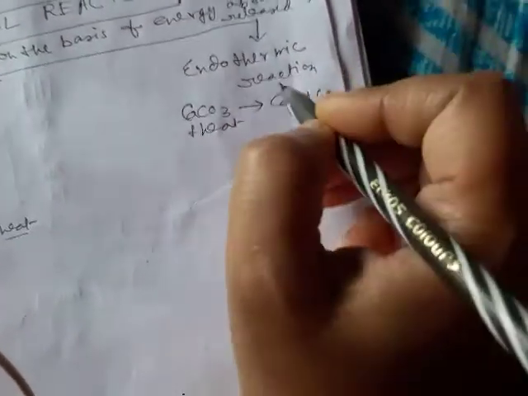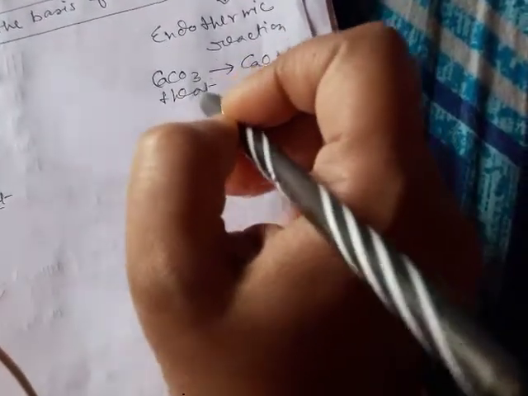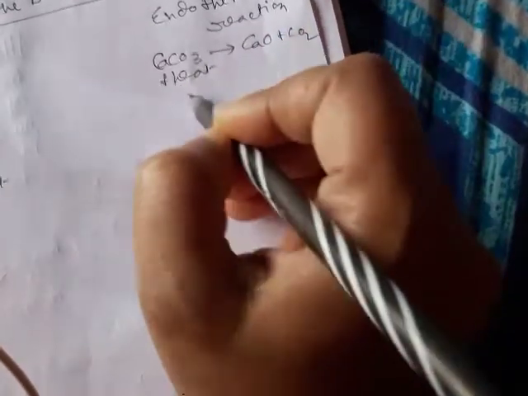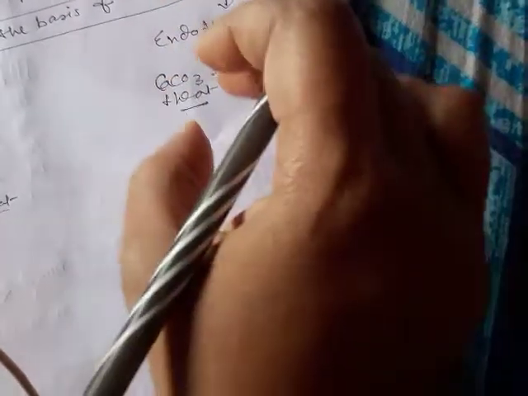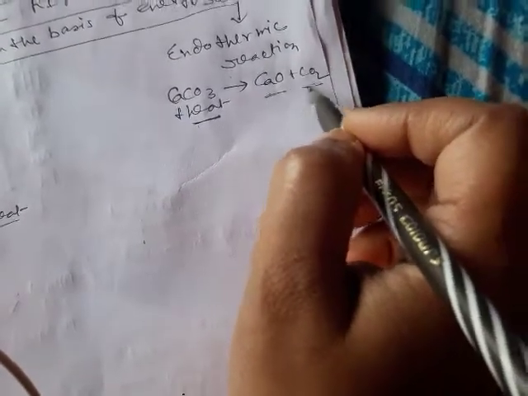Now endothermic reactions are those in which heat is absorbed. For example, when you supply heat to calcium carbonate, you write heat on the reactant side, that is, heat gets absorbed during the reaction, and calcium oxide and carbon dioxide are formed.